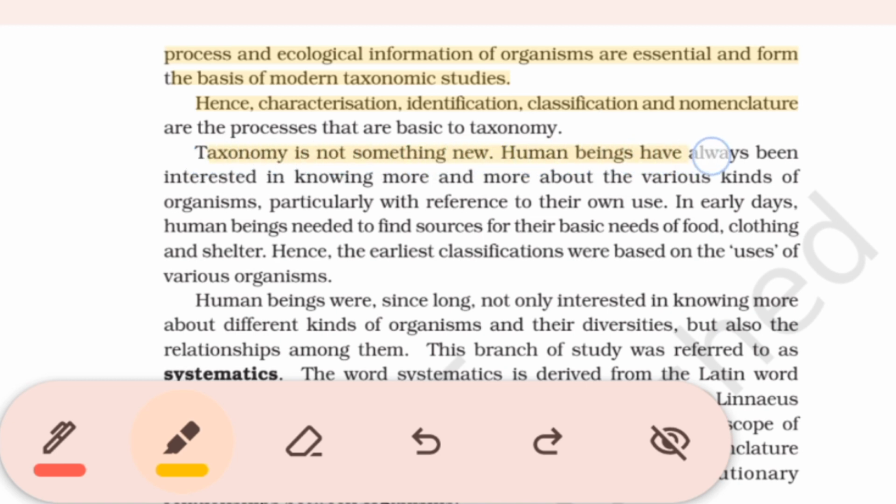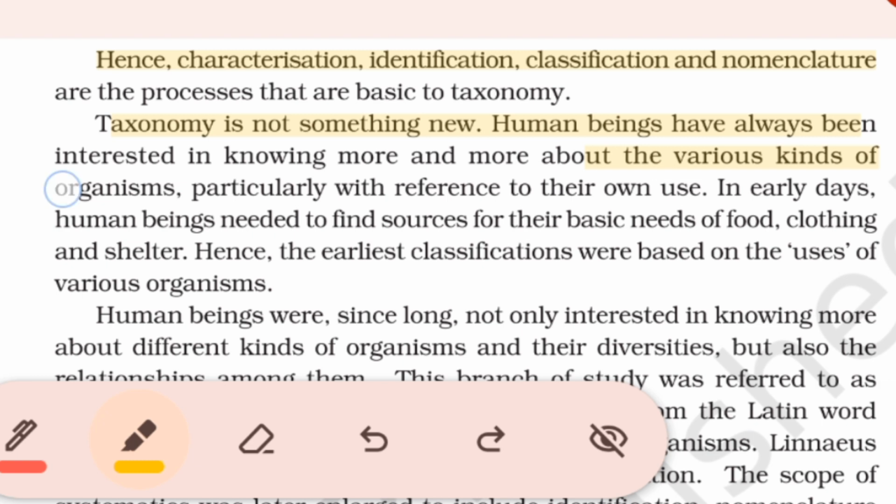Taxonomy is not something new. Human beings have always been interested in knowing more and more about the various kinds of organisms, particularly with reference to their own use. In early days, human beings needed to find sources for their basic needs of food, clothing and shelter. Hence, the earliest classifications were based on the uses of various organisms. Human beings were since long not only interested in knowing more about different kinds of organisms and their diversities, but also the relationship among them.